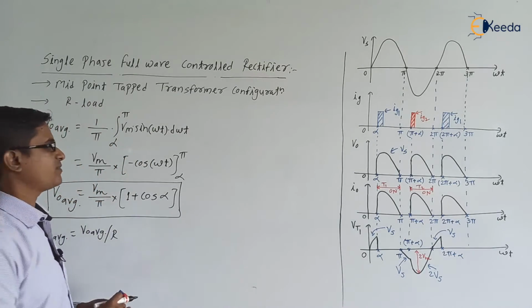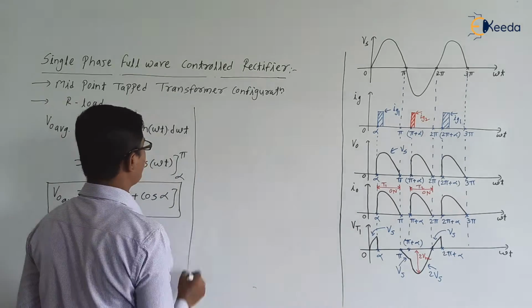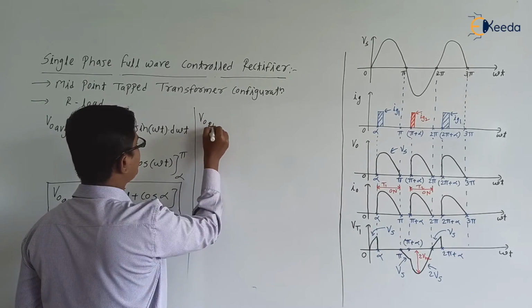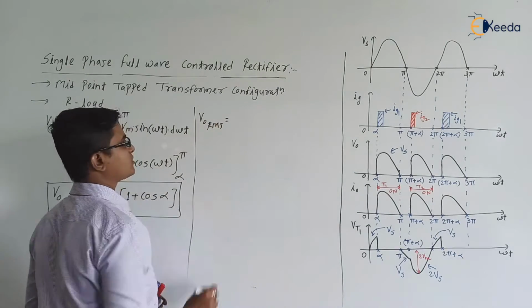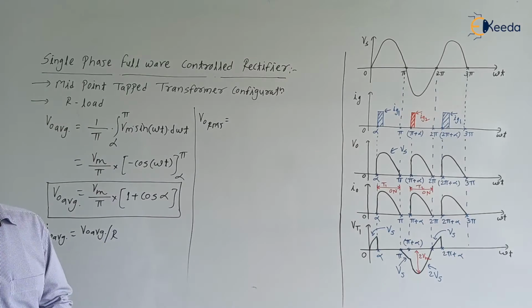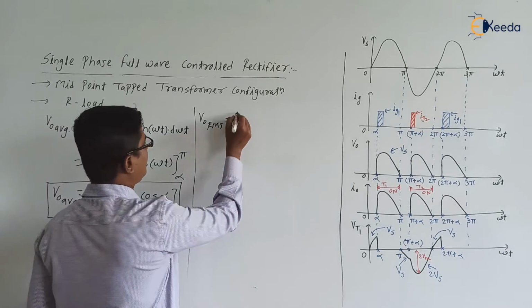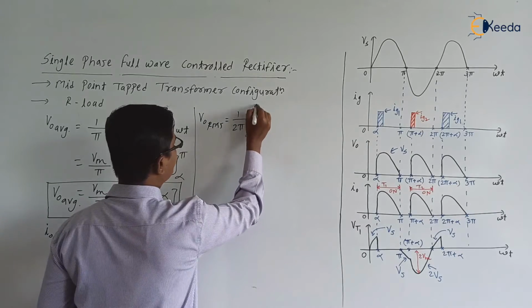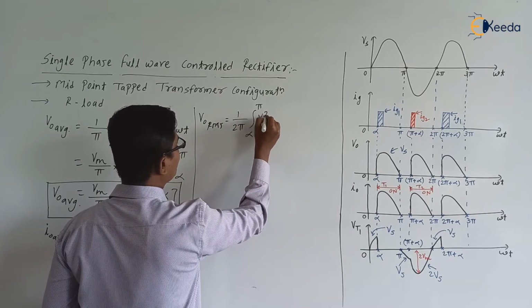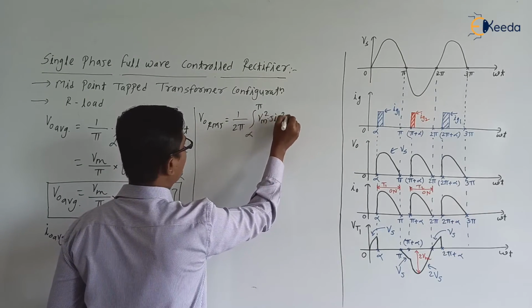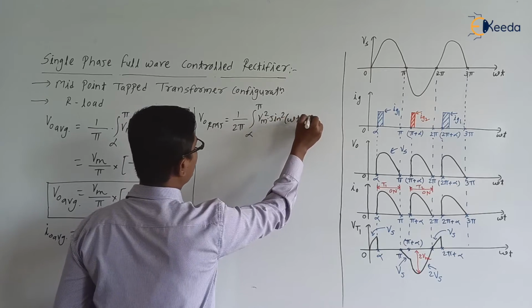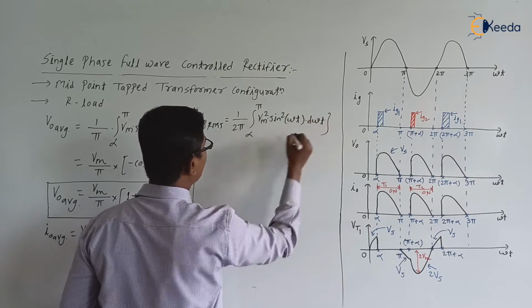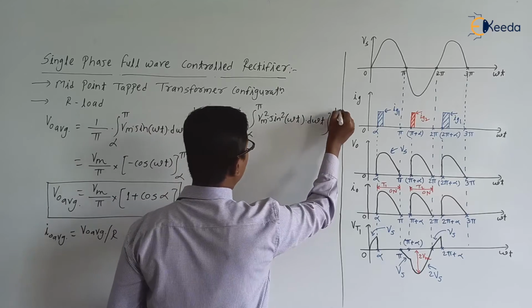Next, can we derive the expression for V0 RMS? Yes, V0 RMS, the square root of the mean of the squared value. So it is 1 by 2 pi integration from alpha to pi Vm square sine square omega t d omega t, to the power 1 by 2.